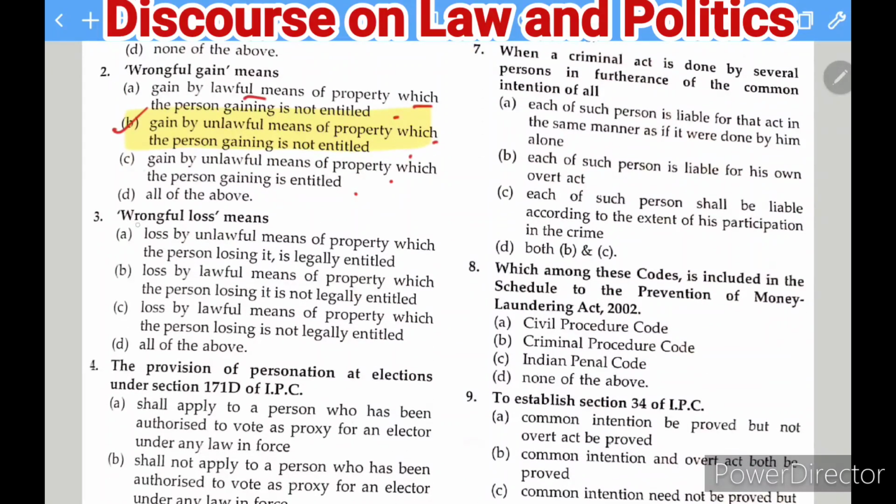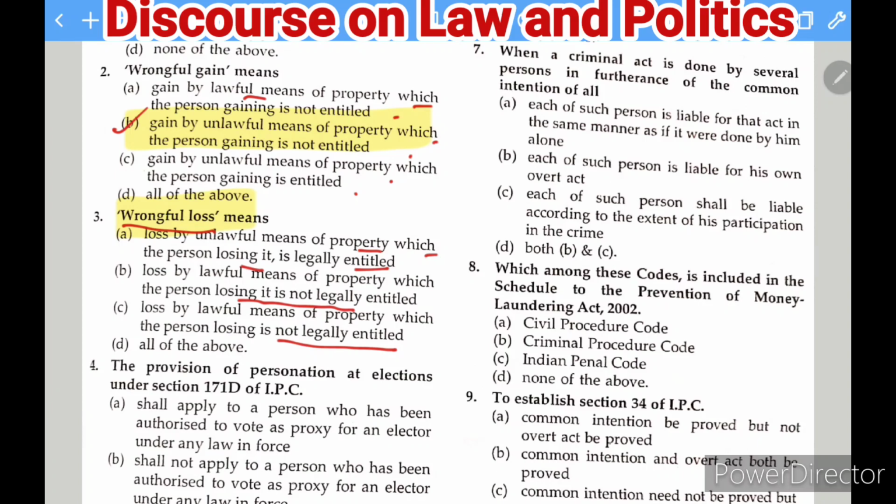Next question, it is from wrongful loss. You all can see here. So what is it? A loss by unlawful means of property which the person losing it is legally entitled. Loss by lawful means of property which the person losing it is not legally entitled. And loss by lawful means of property which the person losing is not legally entitled.